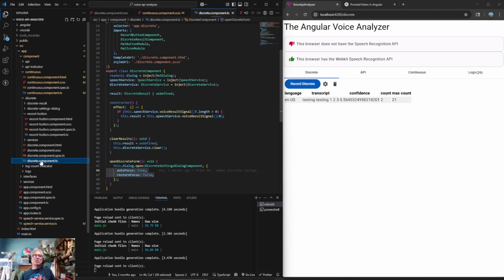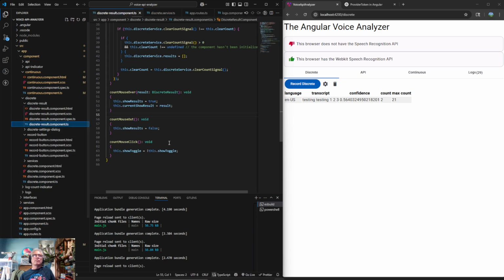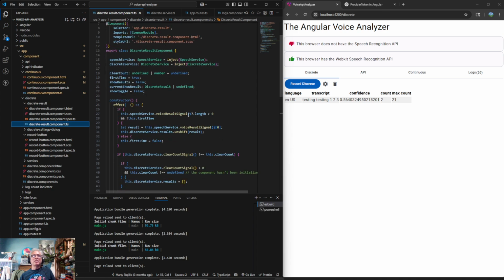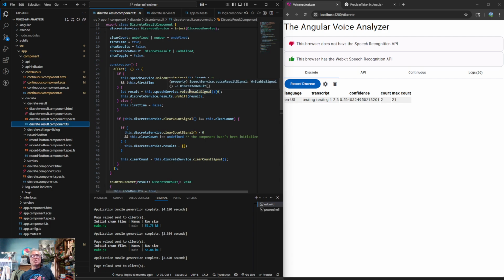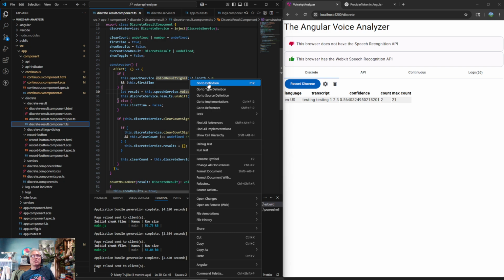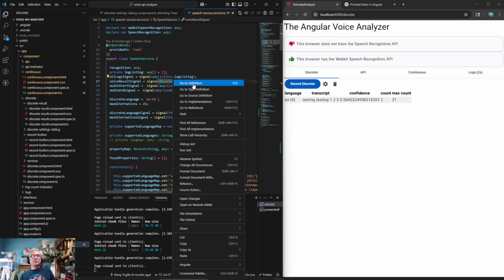Let's look at that effect. Yeah, see, it's listening for that, and I think that's just so it knows where to put it. I think it's happening in something called discrete results or something. I think he has an effect as well. Yeah, so he's listening to this, and he's listening for first times and clear count, some different stuff, and I'm wondering if I have a voice result signal, which I have something called a discrete result.